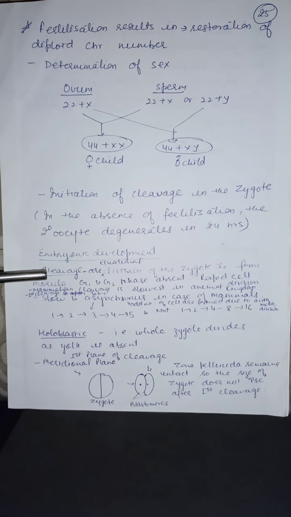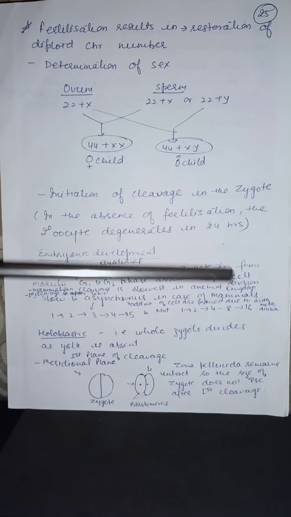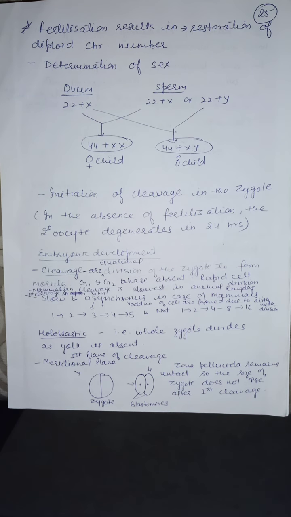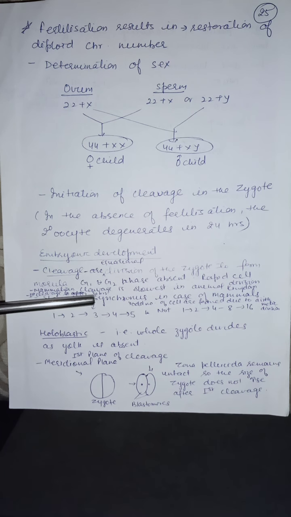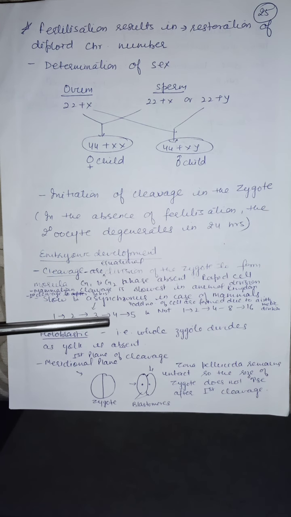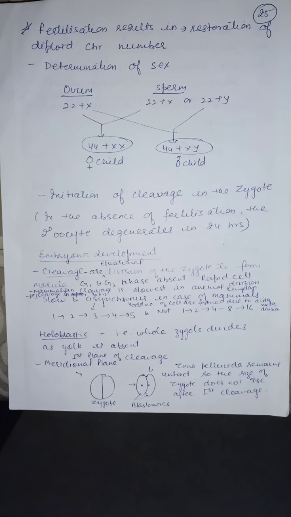But mammalian cleavage is the slowest in the animal kingdom, and this cleavage is asynchronous. Mammalian cleavage is slow and asynchronous. Asynchronous means odd numbers of cells will be formed due to arithmetic division.